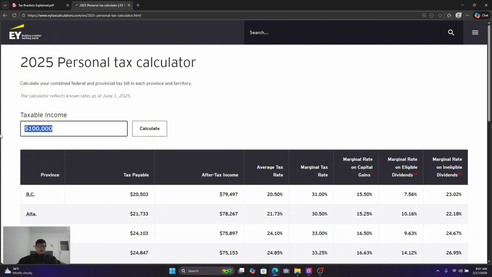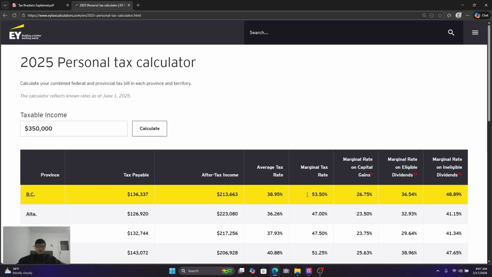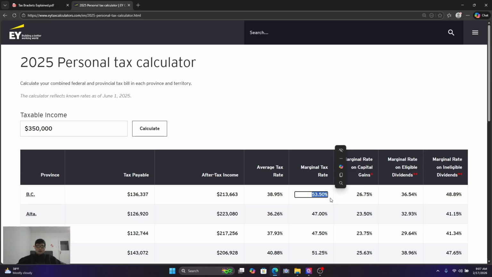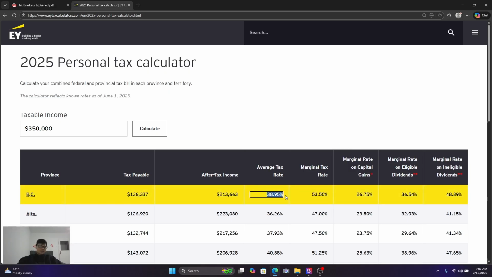Okay, if we go up to that 350,000 and we calculate that, we can see that for BC, our marginal tax rate will be at 53.5%, but our average tax rate is 38.95%. So you can see on average, we're getting taxed at 38.95%. So we're not getting taxed at 53.5%. That's just our marginal amount.